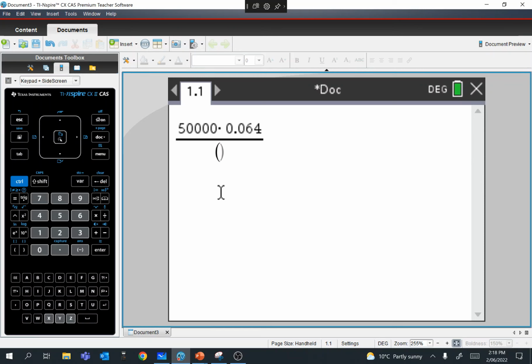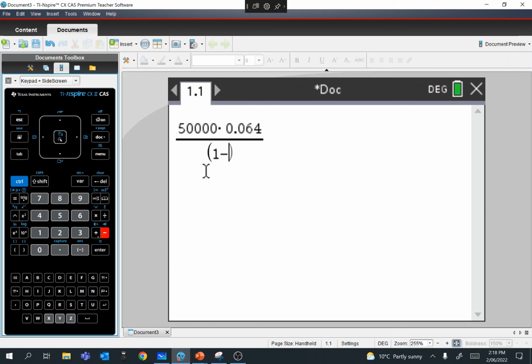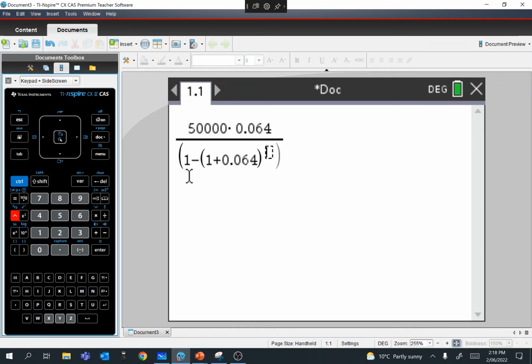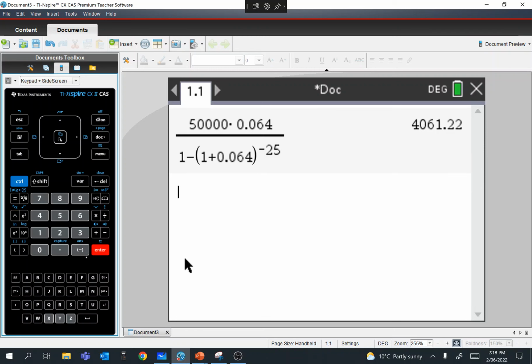Calculator's just acting a bit funny here. And we're getting $4,061.22.